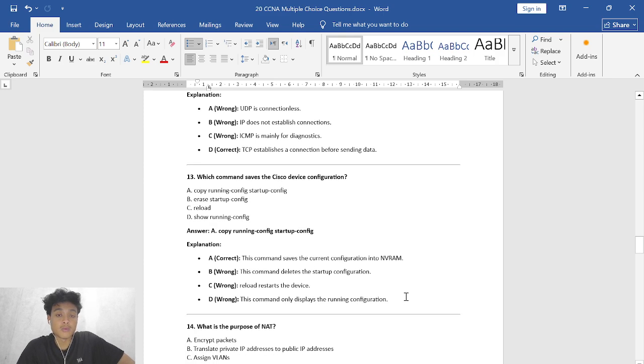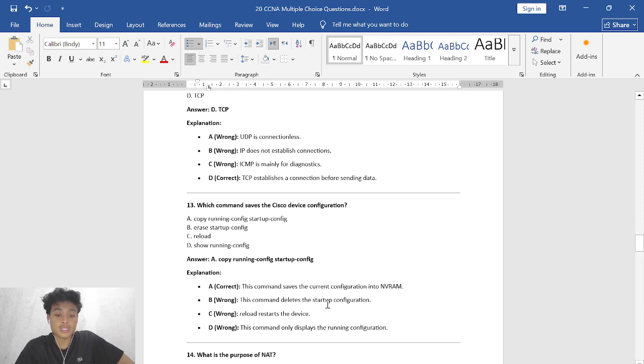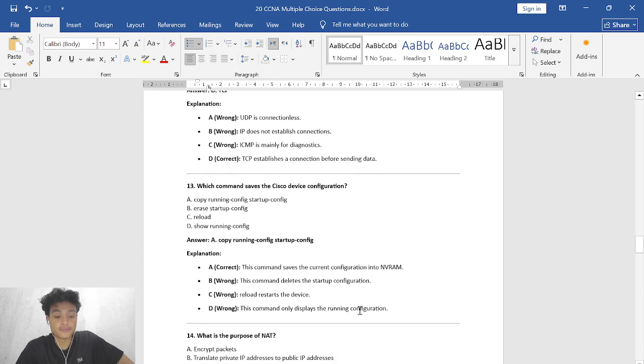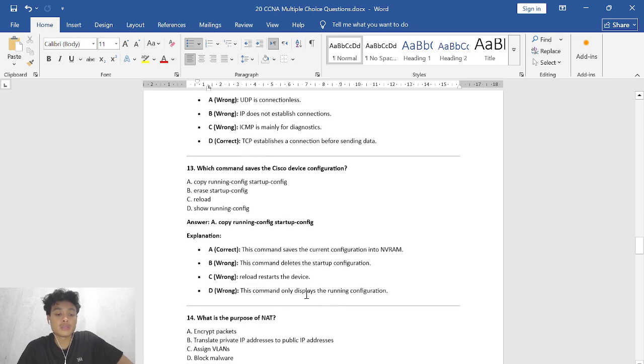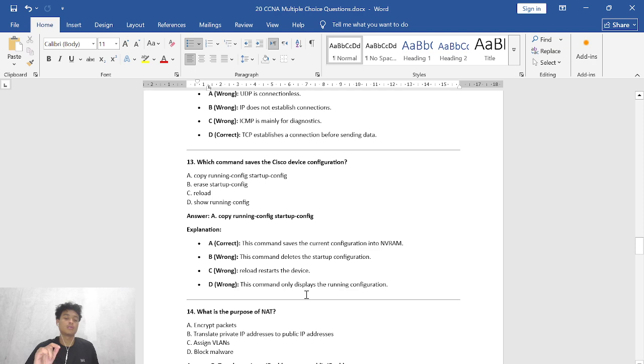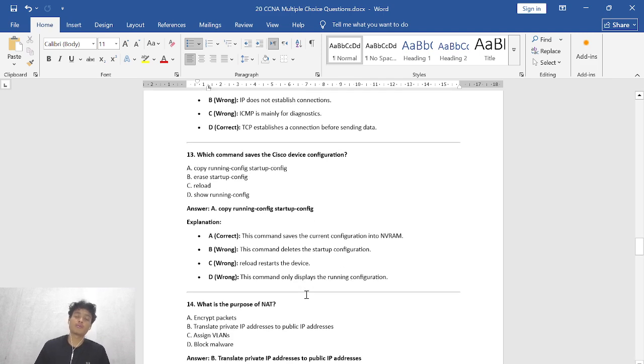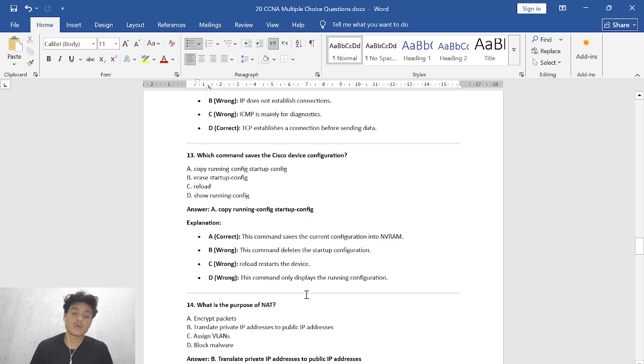And then B. Wrong, because this command deletes the startup configuration. And then C. This is a wrong answer too, because reload is to restart the device. And then D, this is a wrong answer too, because this command only displays the running configuration, not for saving the device configuration.